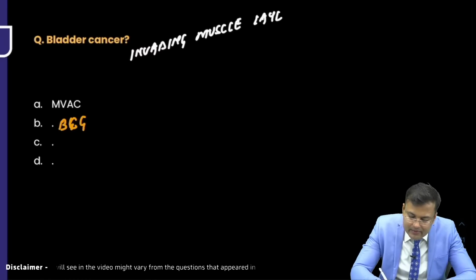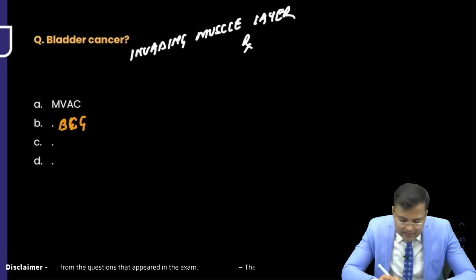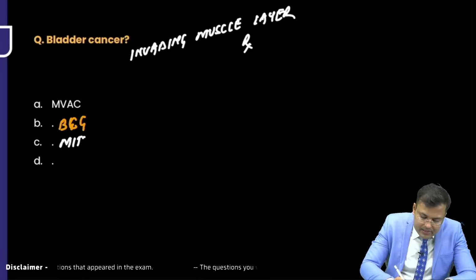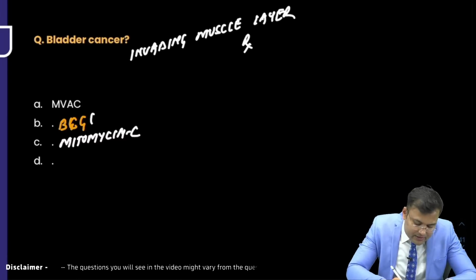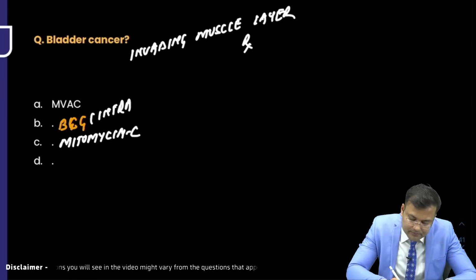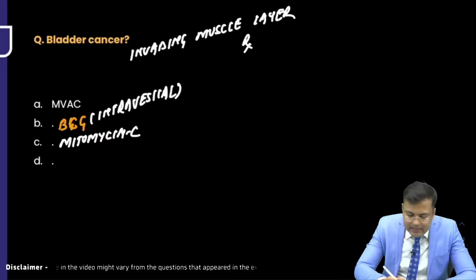Invading muscle layer. What is the treatment? BCG and mitomycin C. Some surgery was there. Intravesical BCG. Okay. You people are genius actually. Intravesical BCG and radical cystectomy was there.